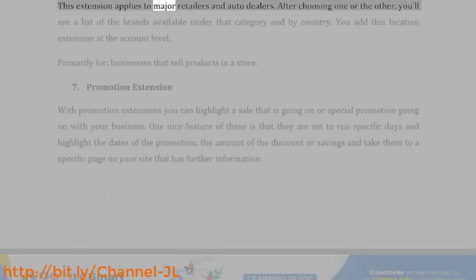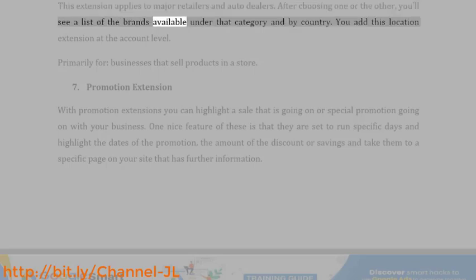This extension applies to major retailers and auto dealers. After choosing one or the other, you'll see a list of the brands available under that category and by country. You add this location extension at the account level. Primarily for businesses that sell products in a store.